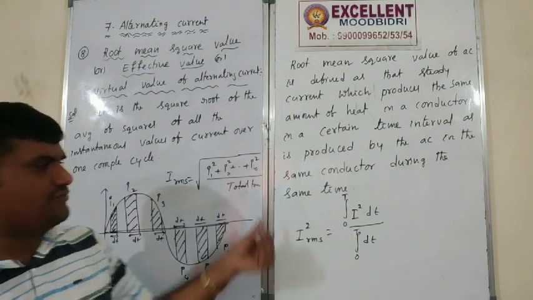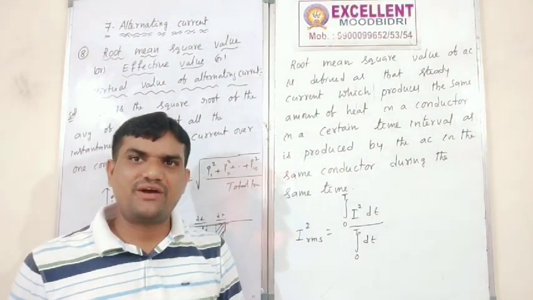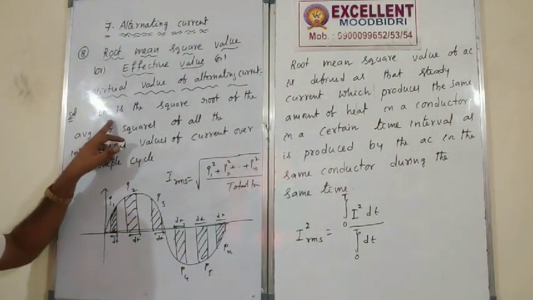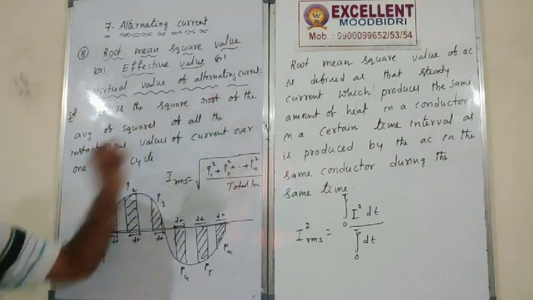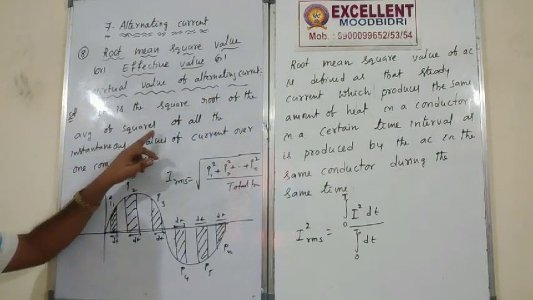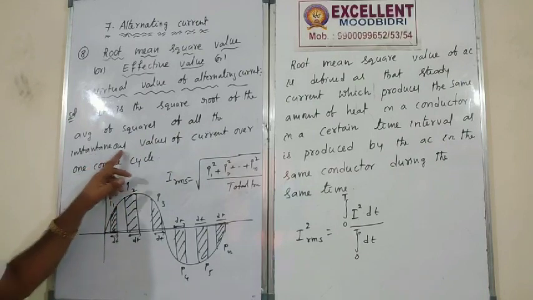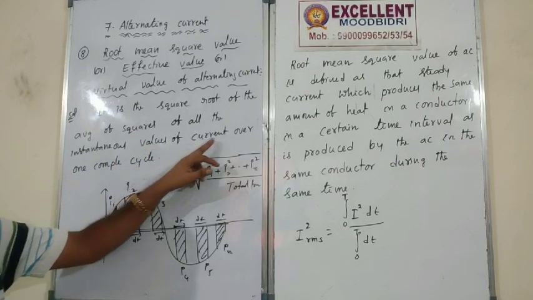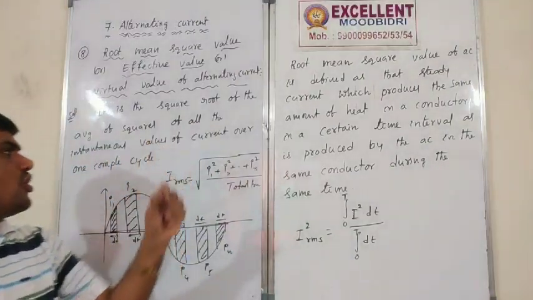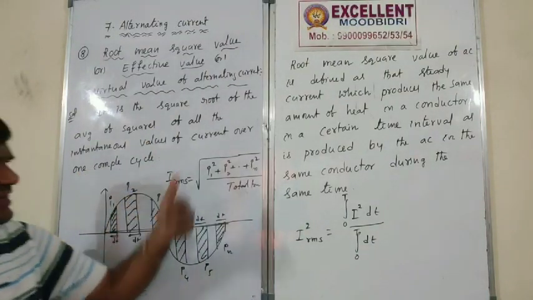That is the meaning of this definition. It is the square root of the average of the squares of all the instantaneous values of current over one complete cycle.